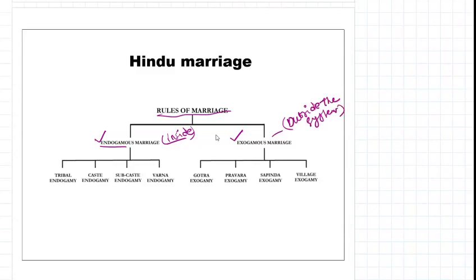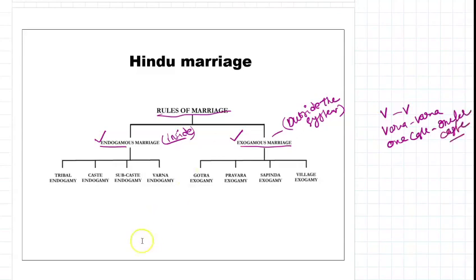Exogamous means marriage between two systems, like village to village, varna to varna, one caste to another caste. These are called exogamous marriage.